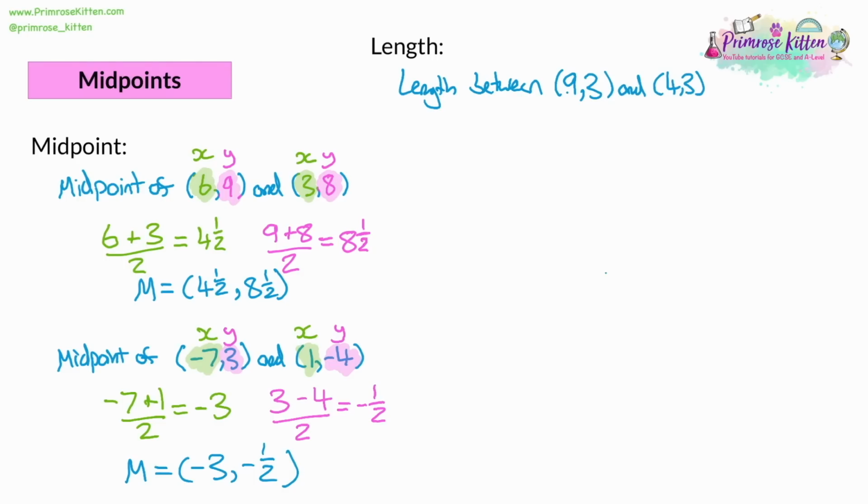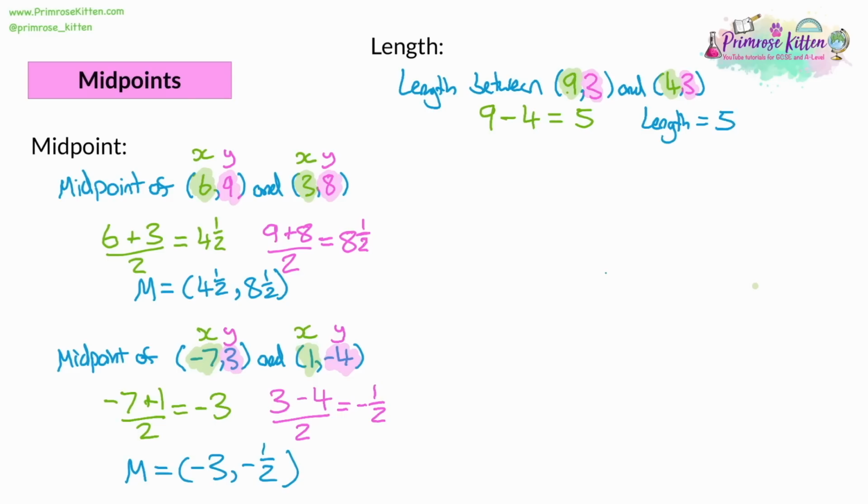Now, with this one, if you look at the y coordinates, we'll see that they're both equal. So there's no length in between the y coordinates. If we look at the x coordinates, we can see we've got 9 and we've got 4. So all we need to do is take the 9, take the 4 off it, and we get 5. And so that would be the answer. The length would be 5.